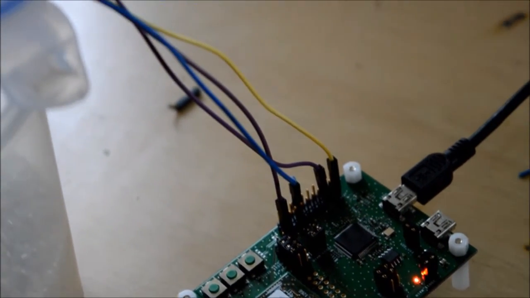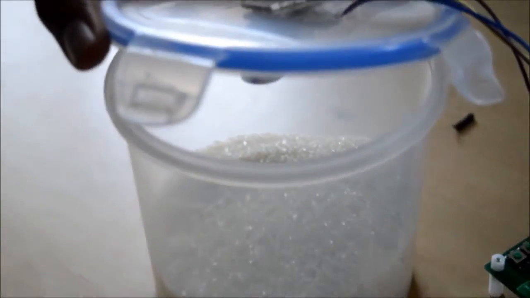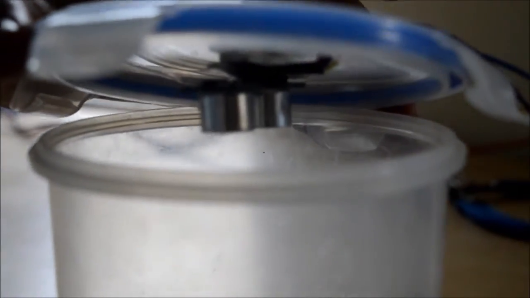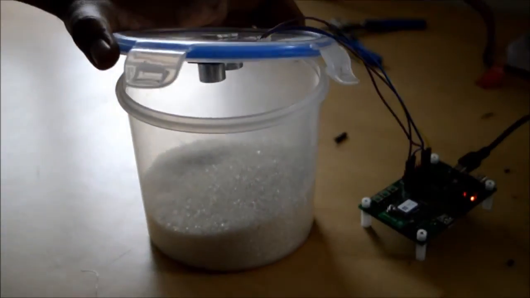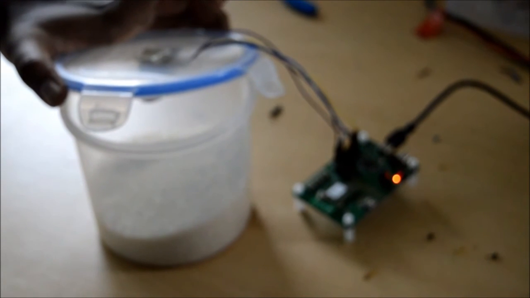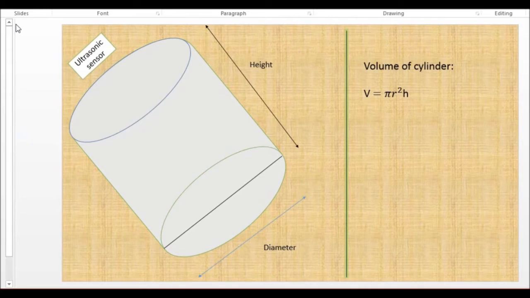Here now we can see the setup of the groceries level monitoring. An ultrasonic sensor is placed at the top of the jar to find the length between the items present in the jar to the top of the jar. The methodology behind this system starts with finding the volume of the jar by using height and the diameter of the jar.